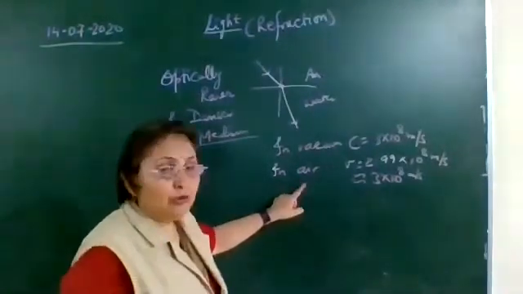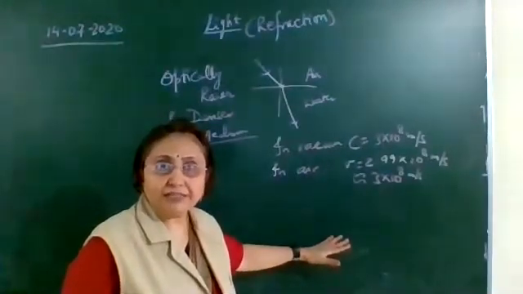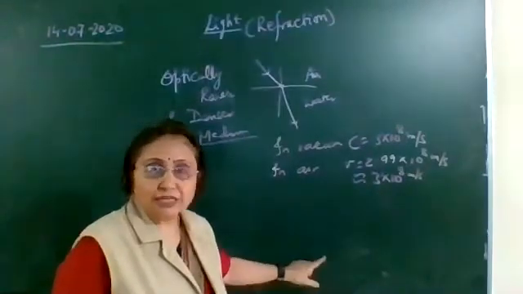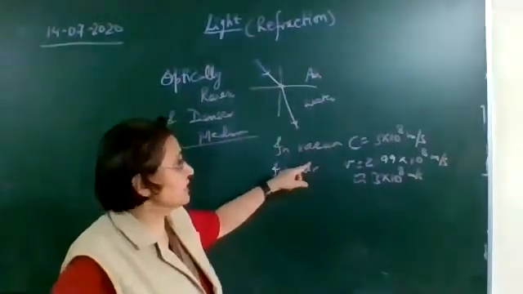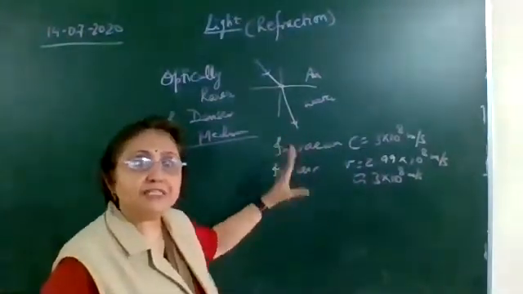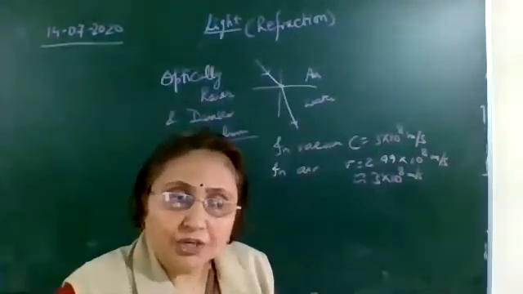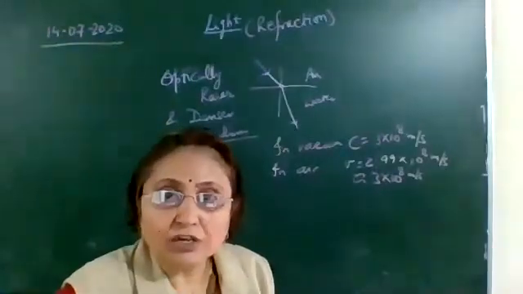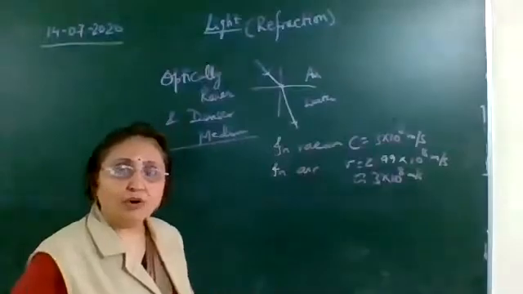Okay, now in water, the speed of the light further decreases. In glass, it further decreases. So glass is denser to water and water is denser to air, and we may say that air is optically denser to vacuum. Or you may say this water and glass, these mediums are optically denser as compared to air or vacuum.